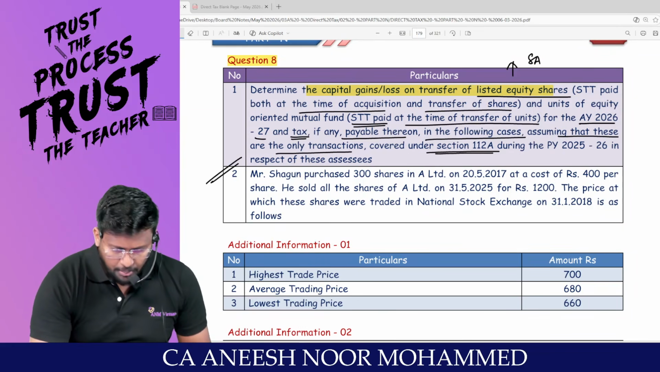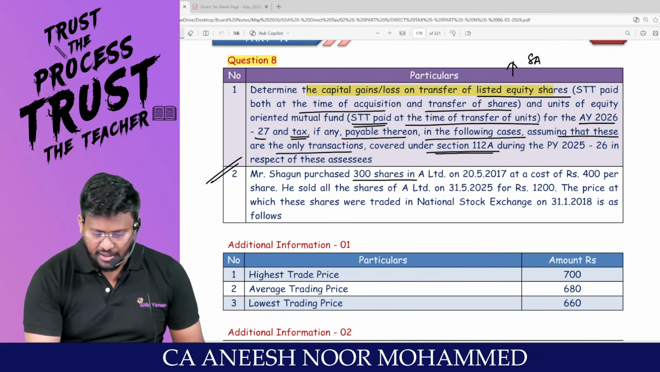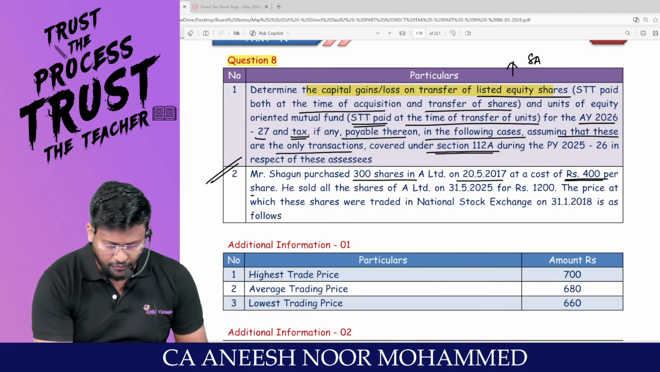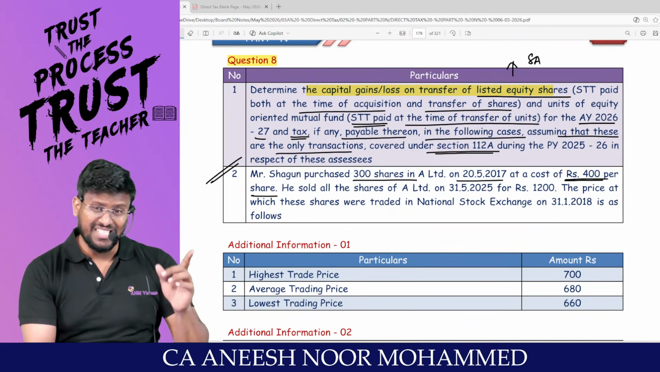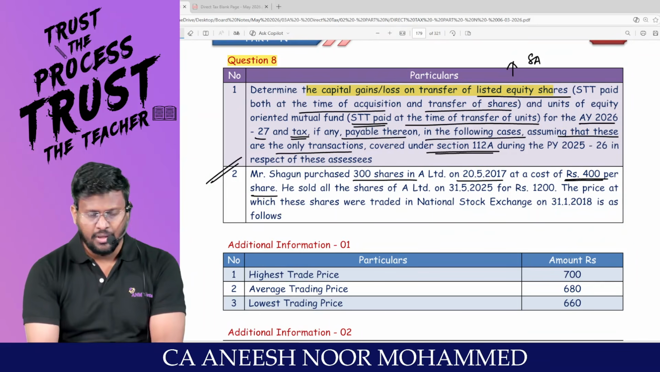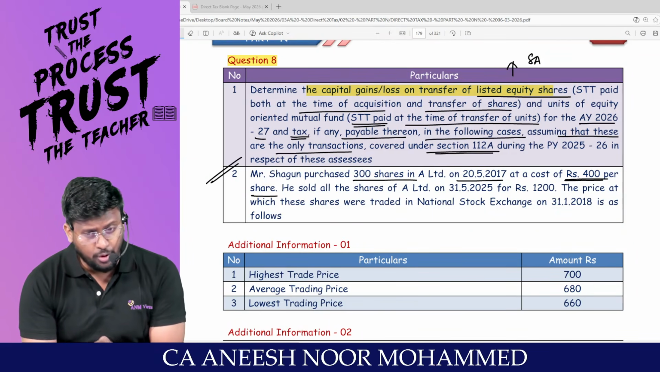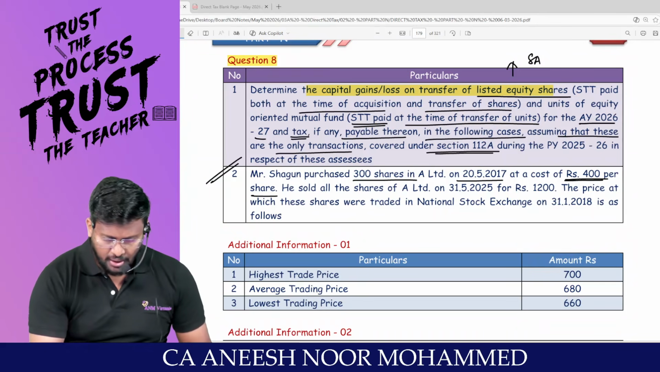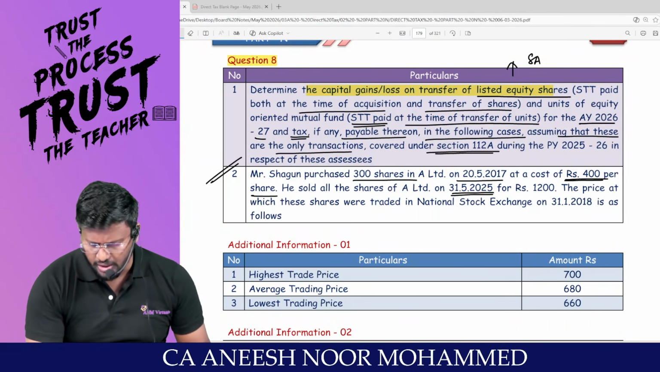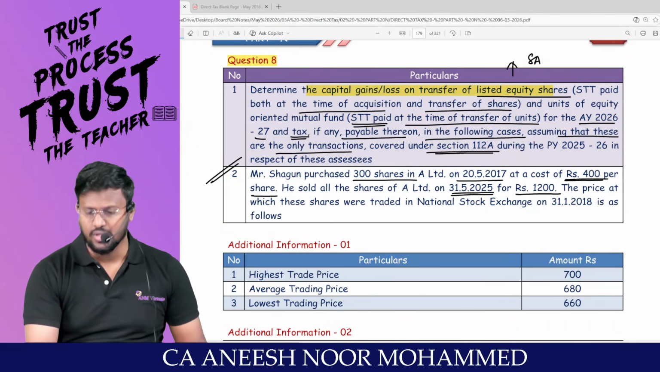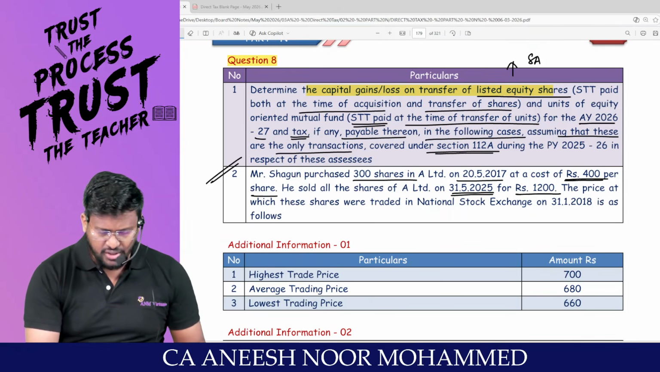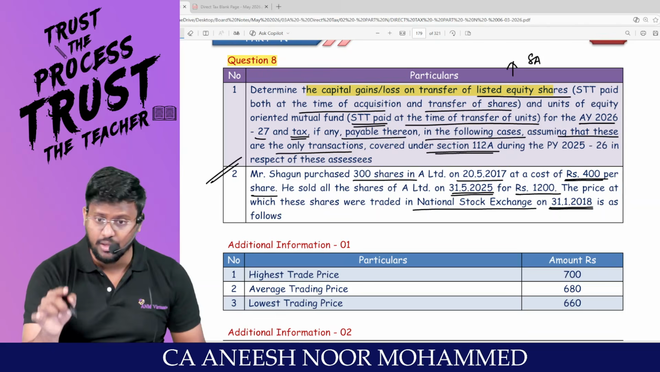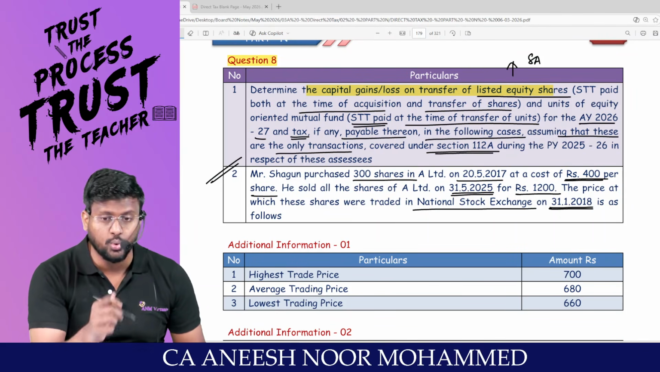Mr. Shagun purchased 300 shares in A Limited in 2017 at a cost of how much per share? 2017 they have purchased. Is 2017 before 2018? Yes, sir. Grandfathering provisions will be applicable. He sold all the shares of A Limited on 31/5/2025 for 1,200. The price at which these shares are traded in the National Stock Exchange on 31/1/2018, which is equal to 1/2/2018, is as follows.